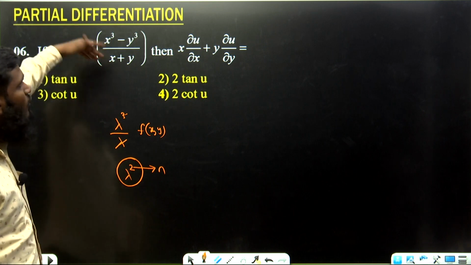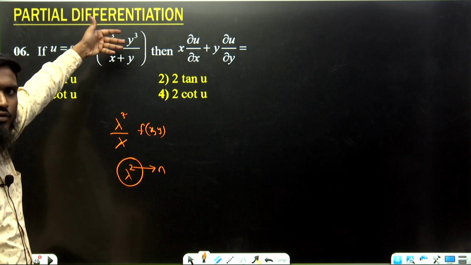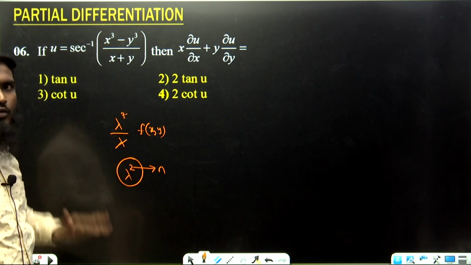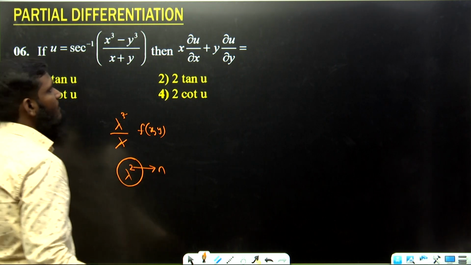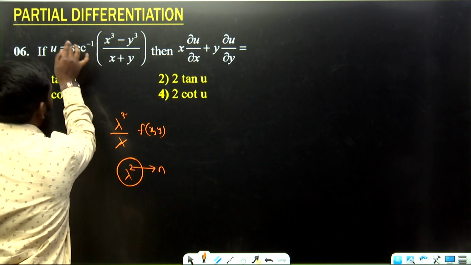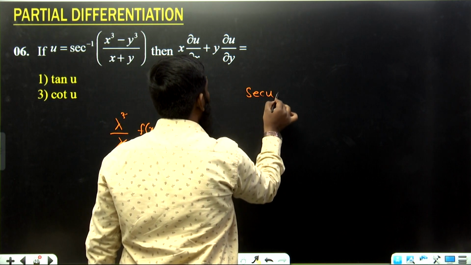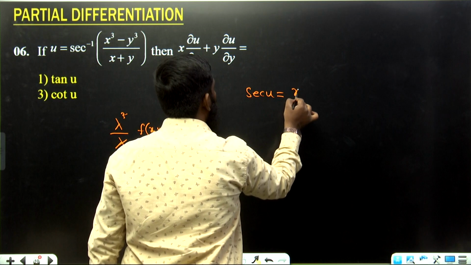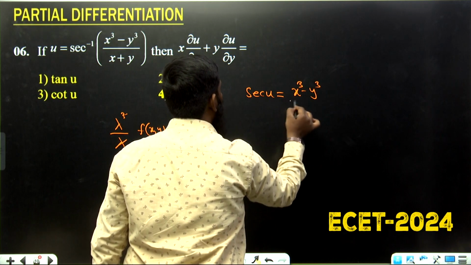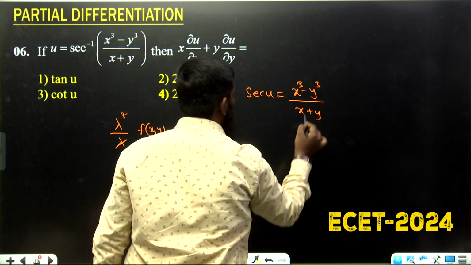So you can do mental calculations and find the n value directly. Now for this, as it is sec inverse going over there, it will become sec u = (x³ - y³)/(x + y). Okay, like this we have taken.